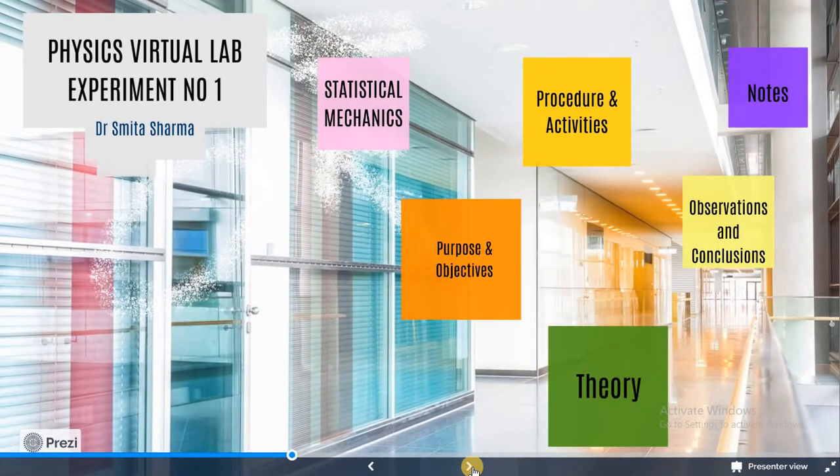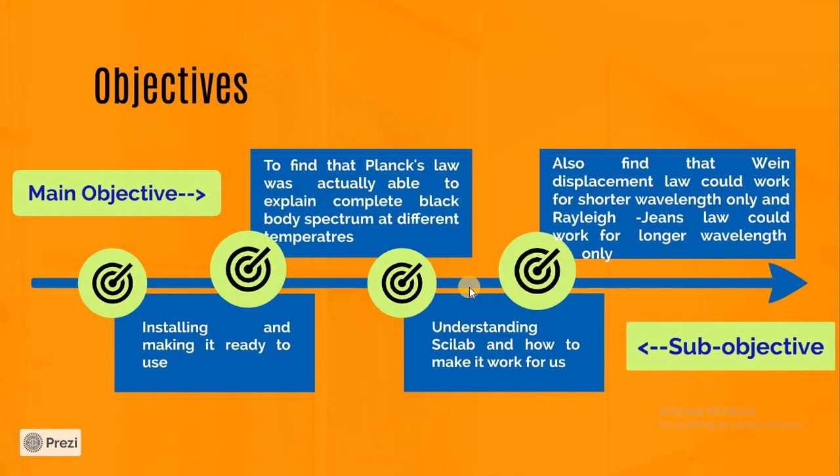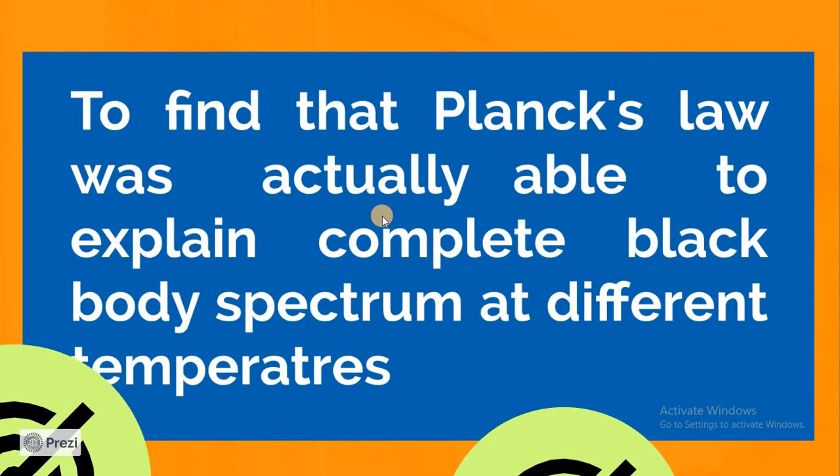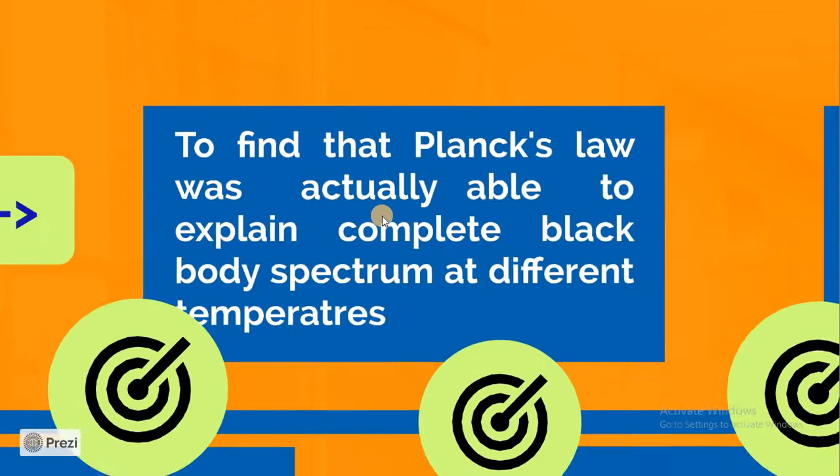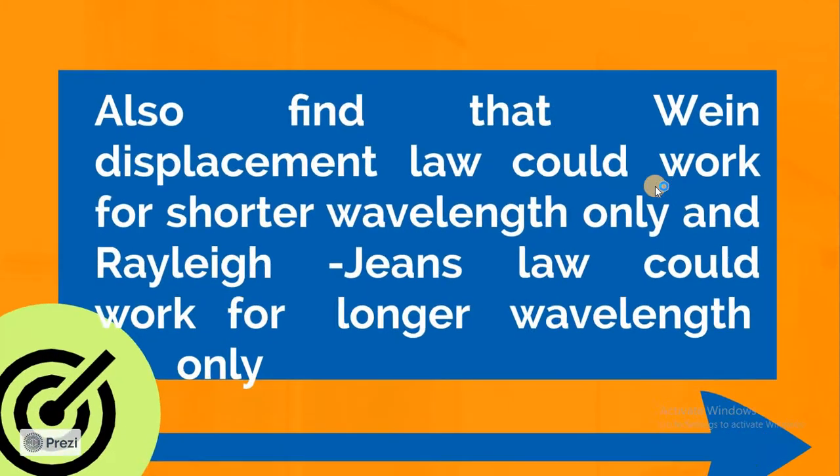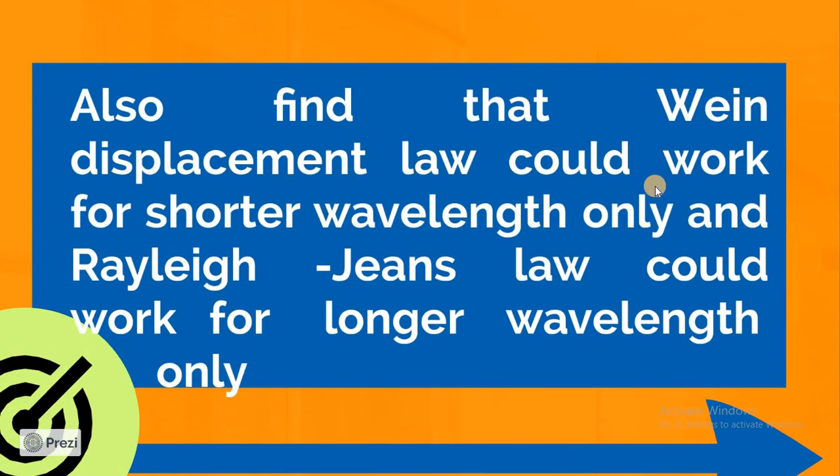Now we'll start. What is our purpose or objective of this experiment? So our main objective is to find that the Planck law was actually able to explain the complete black body spectrum at different temperatures. We will also find that Wien displacement law could work for shorter wavelength only, and Rayleigh-Jeans law could work for longer wavelength only. This we have read theoretically many times, but here we'll actually put the values and try it ourselves, whether it is okay or not.